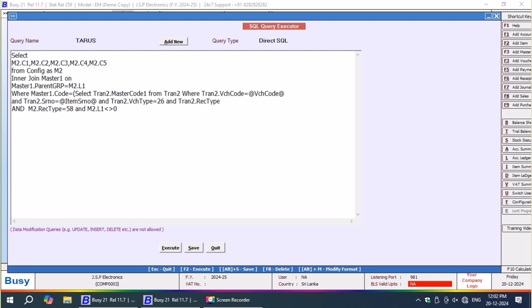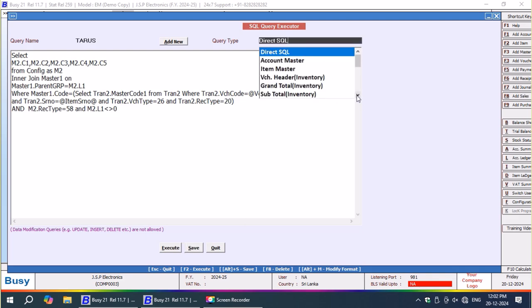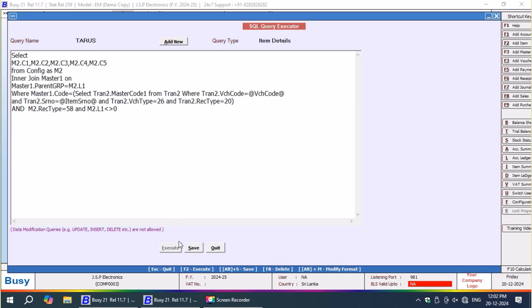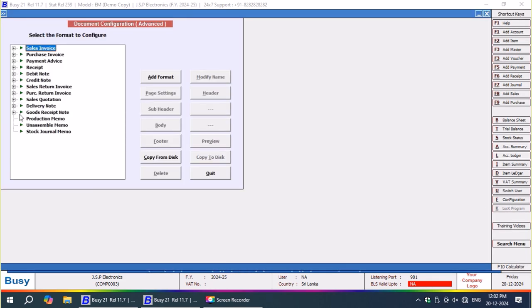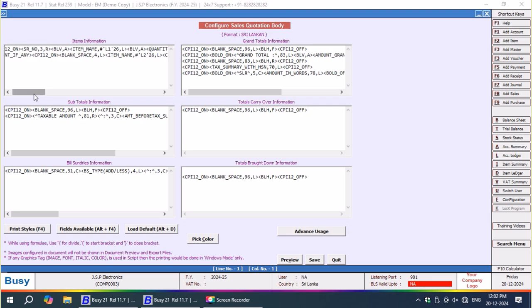See, just copying my tables won't work for you, because whenever the time comes, Busy may even change table names. Just by watching the videos you won't understand more. You have to do it, you have to practically test it, then only you can have better ideas. Without doing that, just copying and pasting won't help you more.